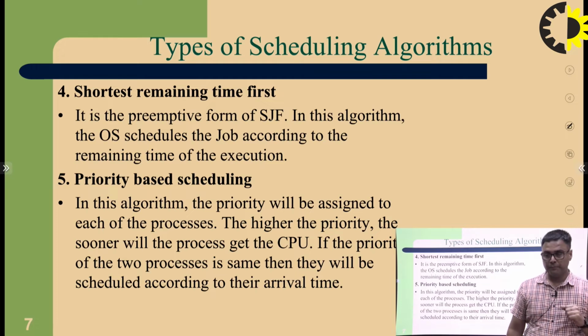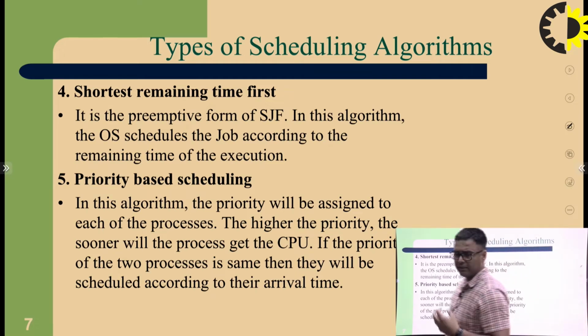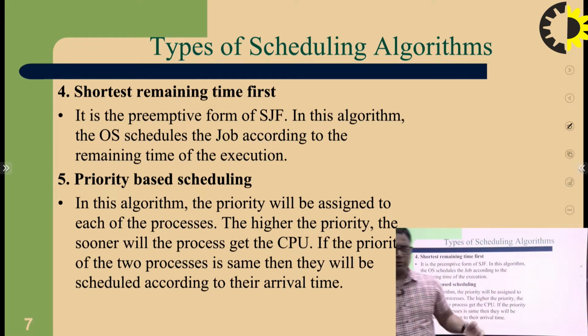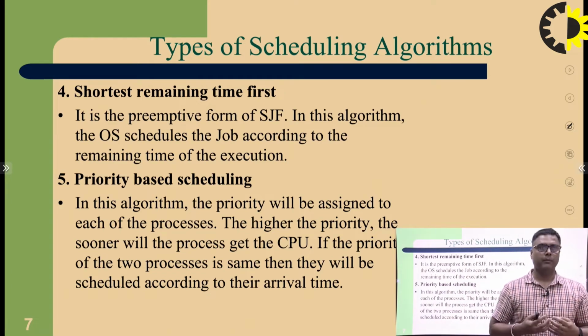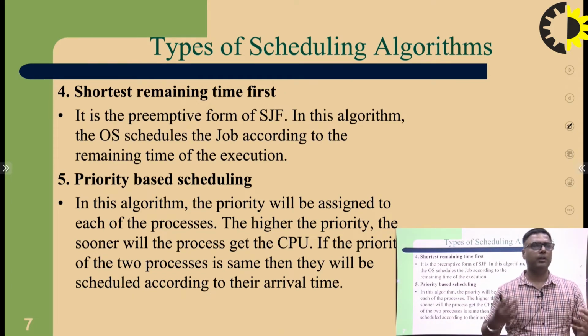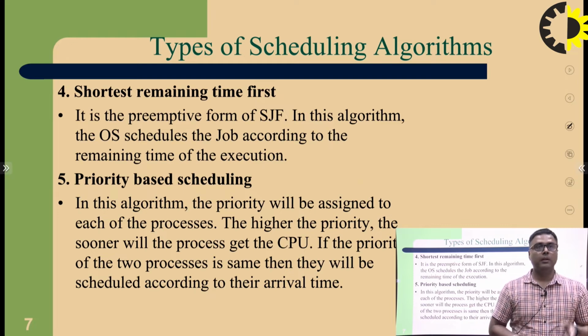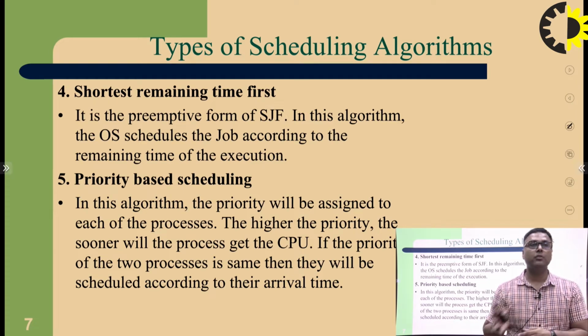Priority based scheduling: if 5 to 6 jobs are there at any execution time, every job is given some priority: priority 1, priority 2, priority 3, priority 4. First, priority 1 jobs are executed, then the other priority jobs are executed.